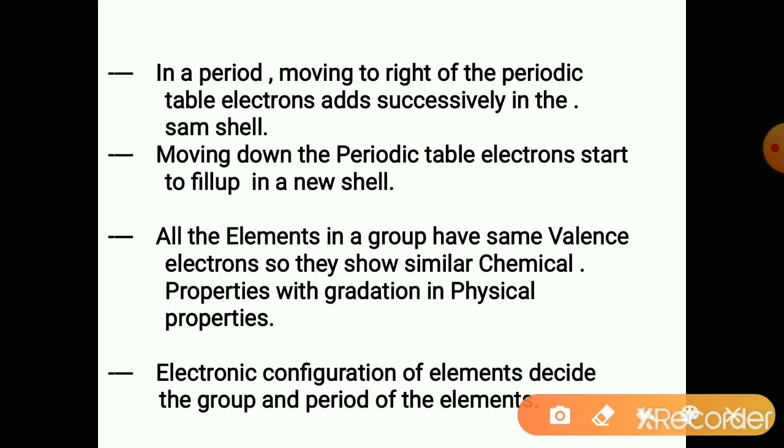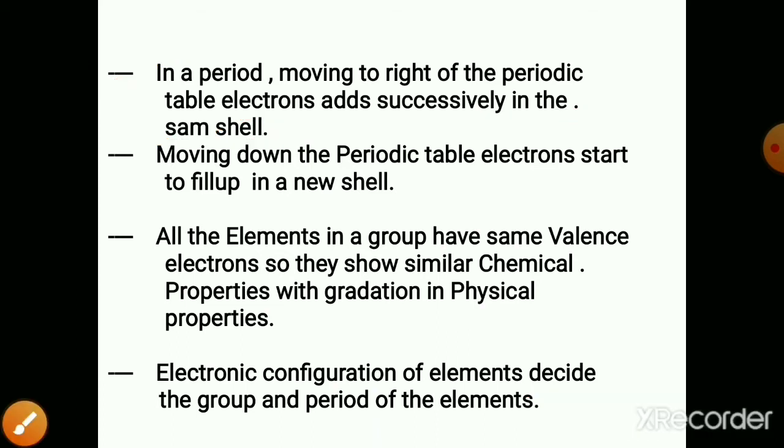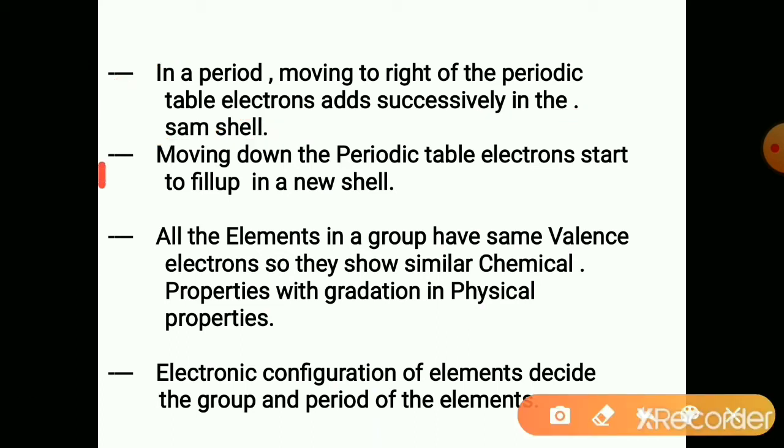In a period, select any period and move to the right of the periodic table. Electrons add successively in the same shell. Moving down the periodic table, electrons start to fill up in a new shell. A new shell gets filled up with electrons as we go down the periodic table.